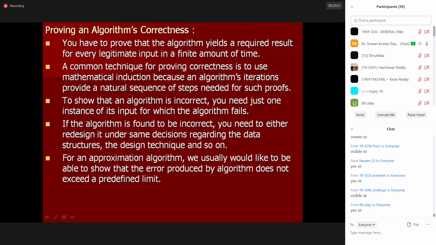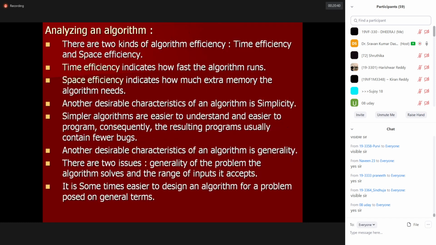For an approximate solution, because the solution may not be accurate, some delta x will be the error we take. The error will be in the order of 10 power minus 12 to 10 power minus 16. So that is the error value. Such a close error value can be accepted. This is how we will verify the algorithm.